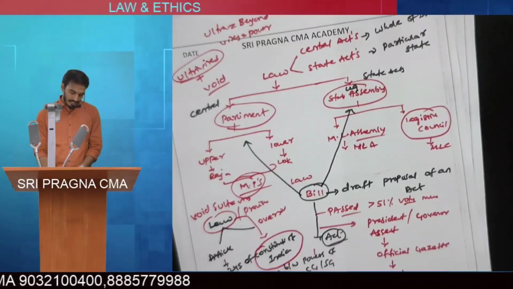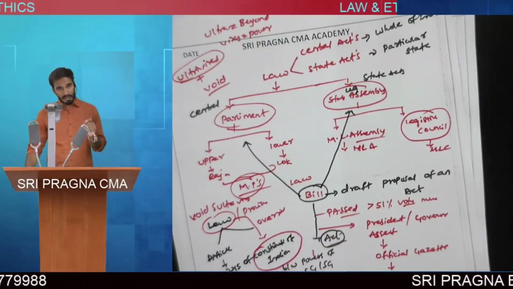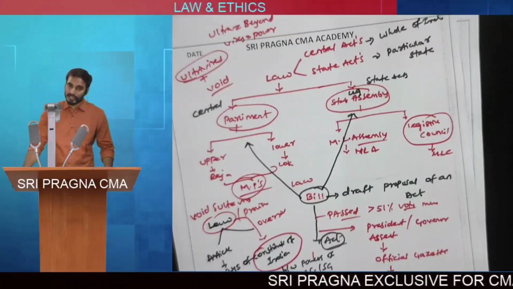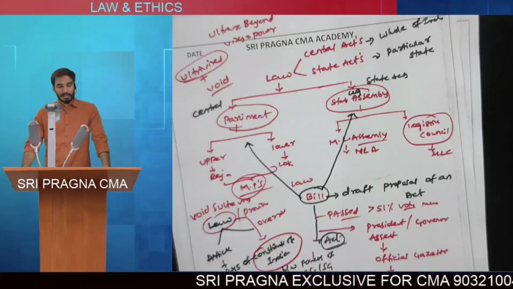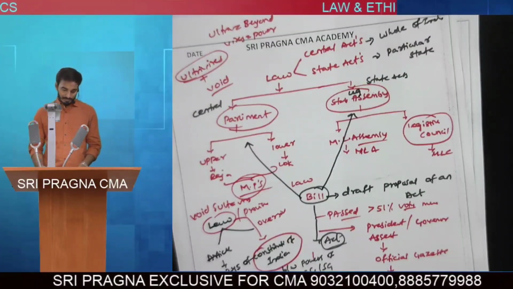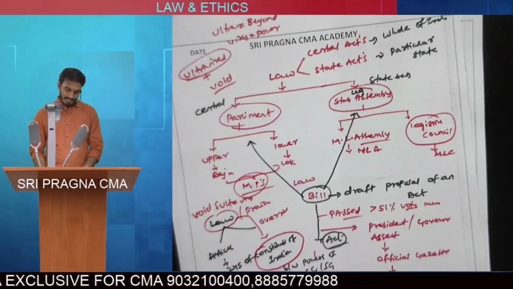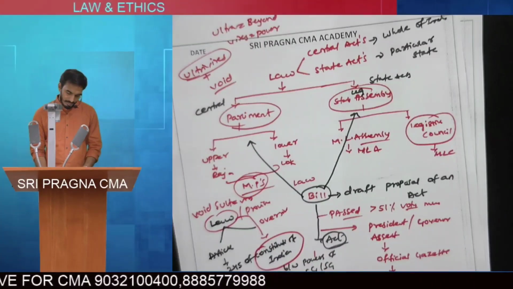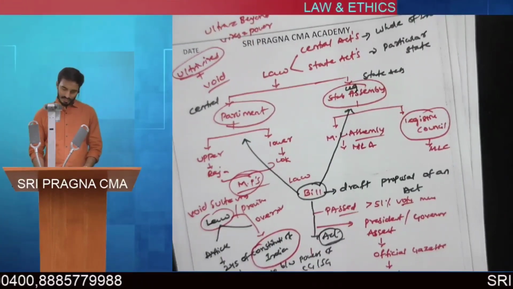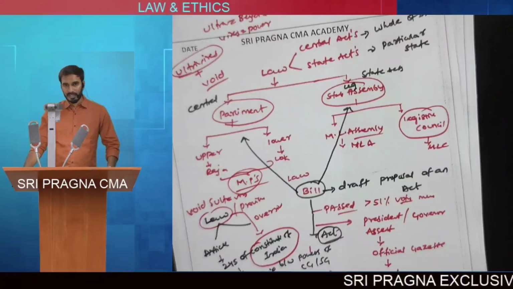The matters prescribed under list 1, the union list, and the laws relating to those matters will be framed exclusively by parliament. This is provided in Article 246, 7th Schedule. List 2 is the state list, and the laws relating to the matters covered under list 2 will be framed by the state legislative assembly.